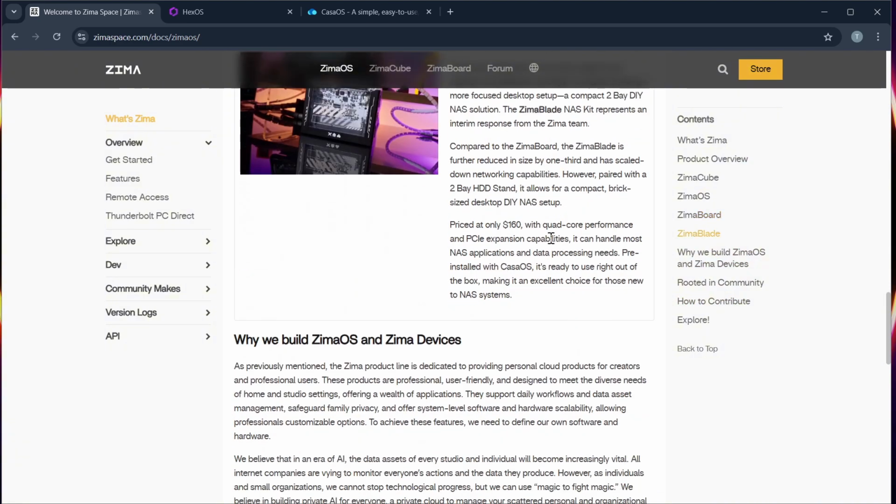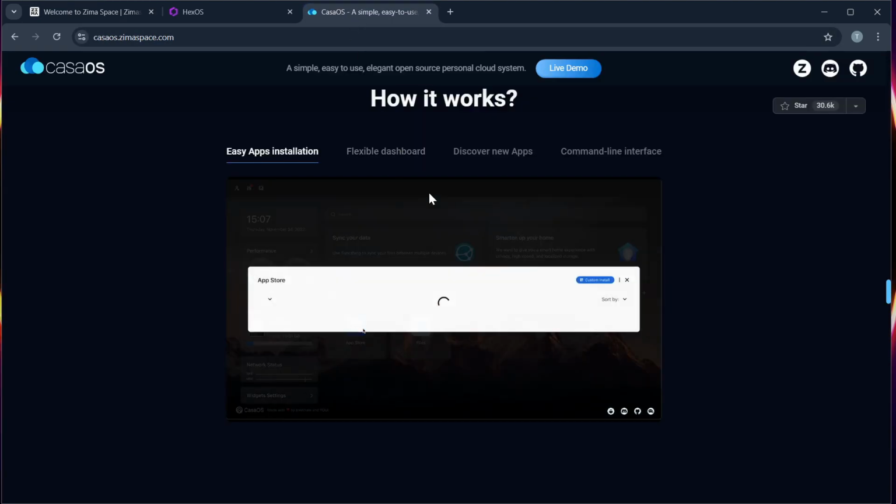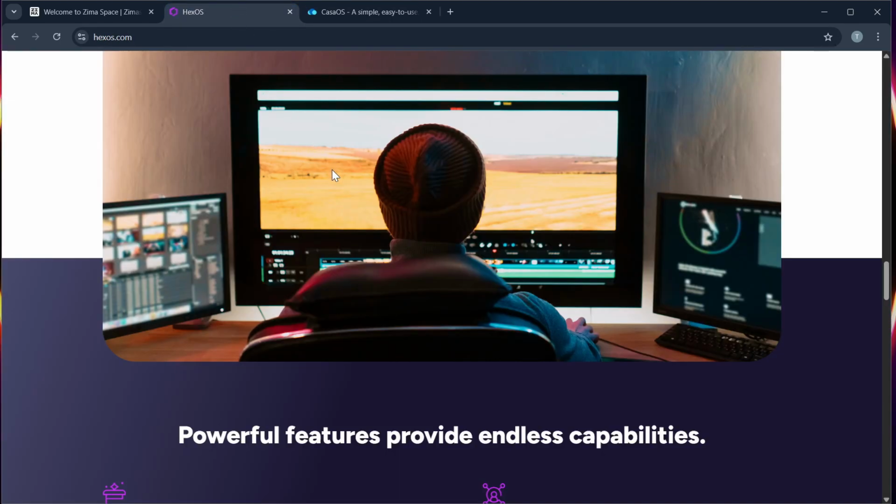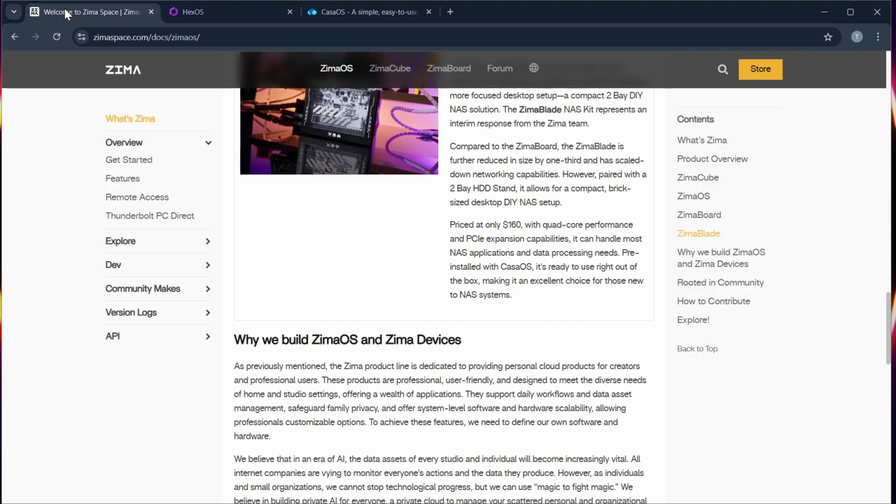So for the final verdict, if you want an easy and all-in-one server OS, you can go with CasaOS. For a balance between usability and power, HexOS is for you. And for advanced control, networking, and fine-tuning, ZimaOS is the right choice for you.